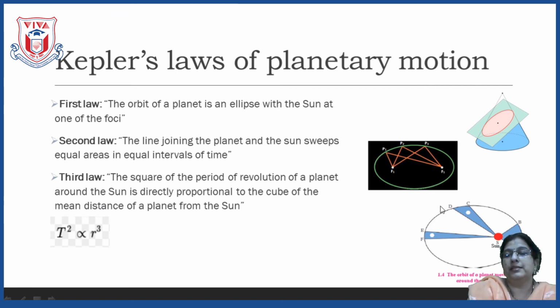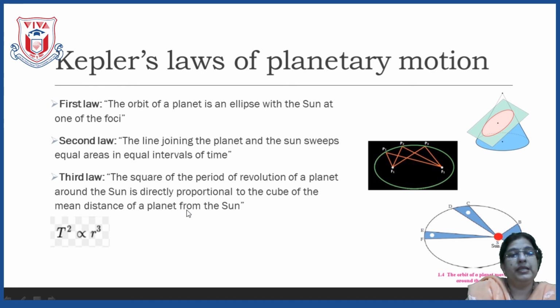So, the third law is the square of the period of revolution of the planet is directly proportional to the mean distance of the planet from the sun. As the distance increases, the period of revolution also increases. The distance decreases, the period of revolution also decreases.